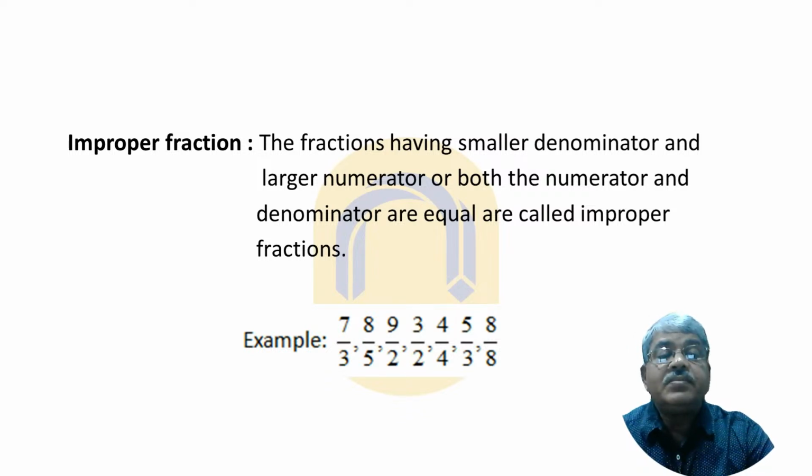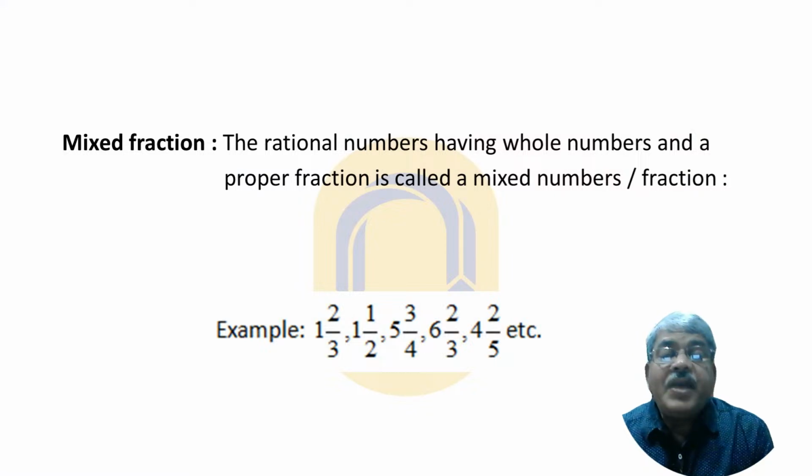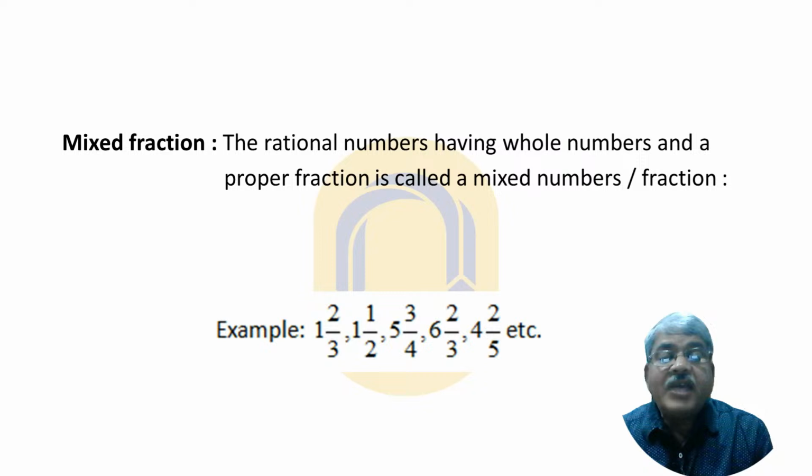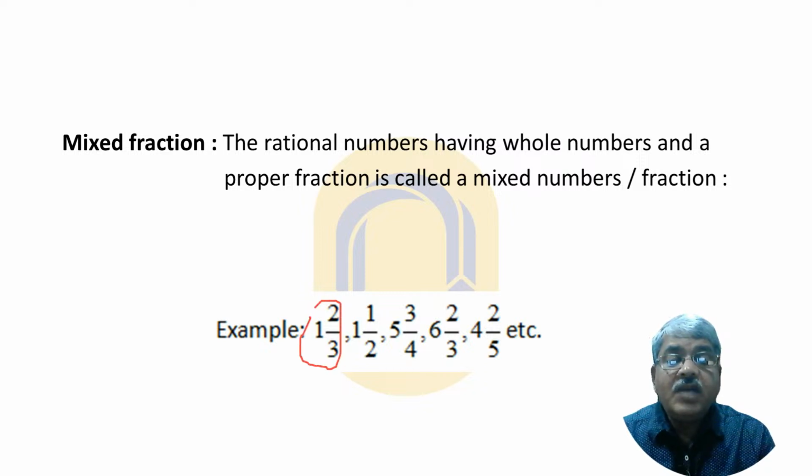Now you see here mixed fractions. The rational numbers having a whole number and a proper fraction is called a mixed number or mixed fraction. Now see some examples of mixed numbers. Here 1 whole 2/3. The whole number part is 1, and 2/3 is a proper fraction. 1 whole 1/2. The whole number part is 1 and the fractional part is 1/2.